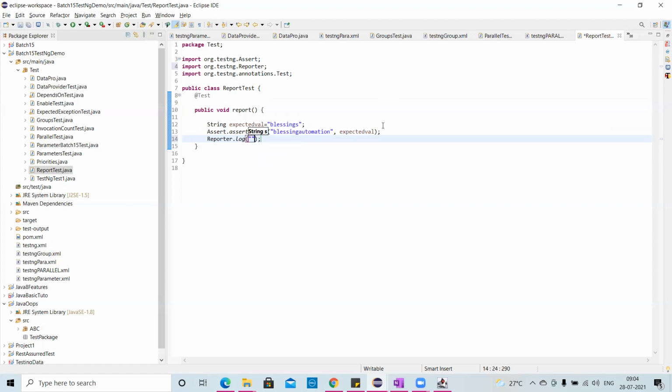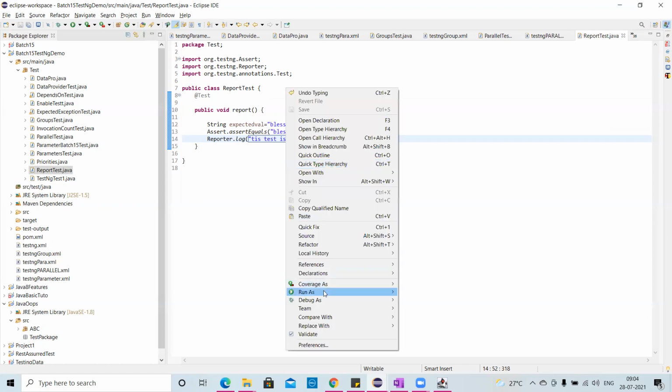You have some other features also, but as of now go with only Reporter.log. "This test is failing. Please check." I have given some message.